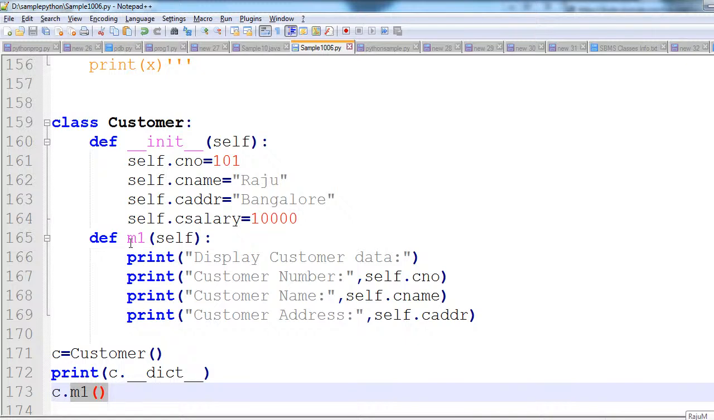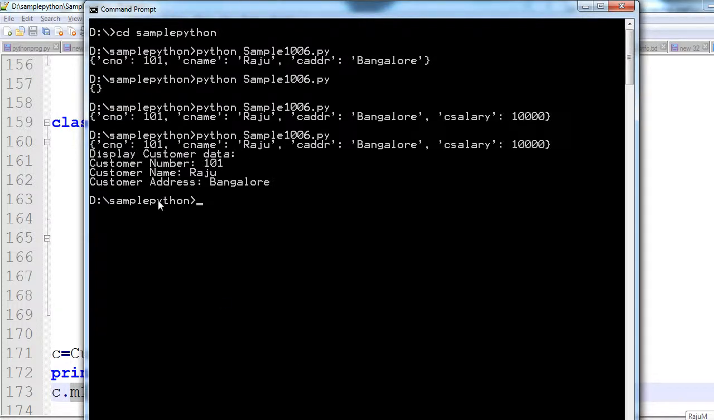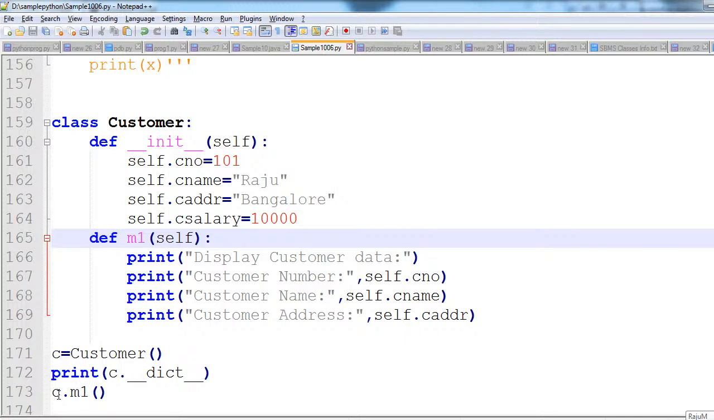Here the m1 method is the instance method, so this m1 method is also available inside this object. Inside the customer object, instance methods are also available. Whenever you call it explicitly, that method will be executed and print the output like this. See, display customer data, customer number, customer name, customer address. By using this reference variable, we are accessing this m1 method.